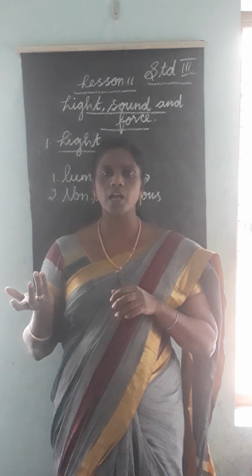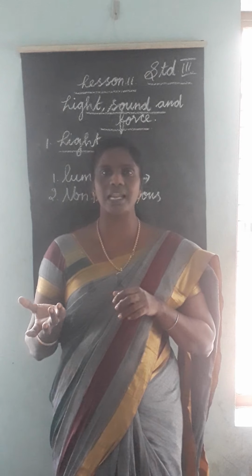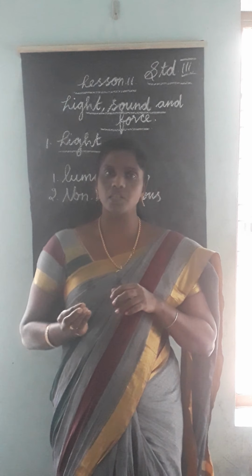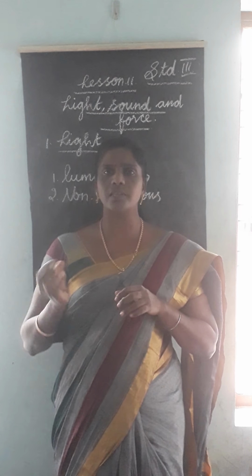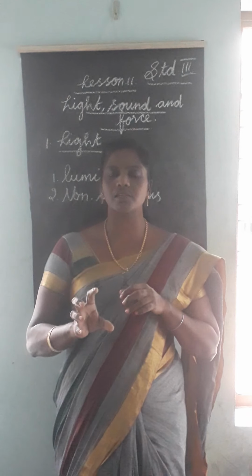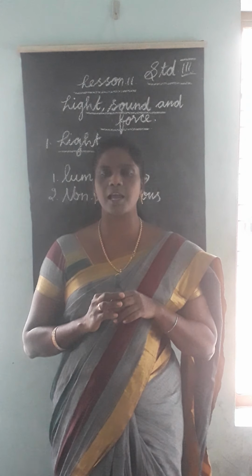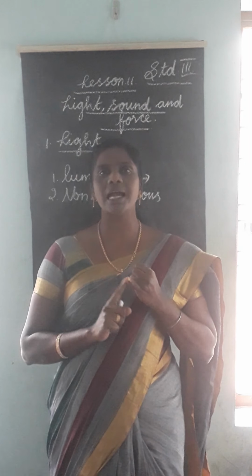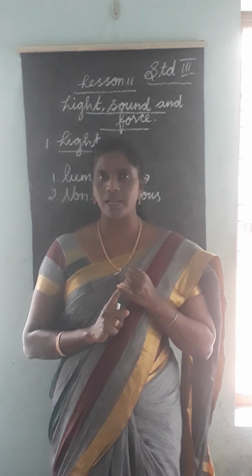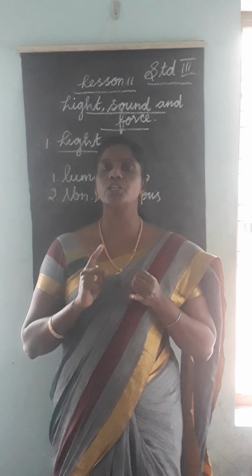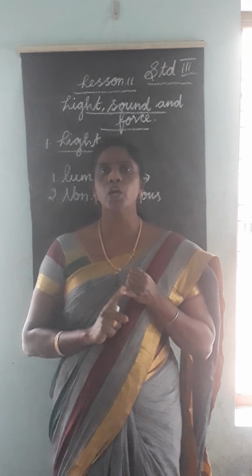Those all are non-luminous because they do not give light. What are the objects that do not give light? Those are non-luminous. What are the objects that give out light? That is called luminous. All of you understand? What is luminous? Objects that give out light. What is non-luminous? Objects that do not give out light.